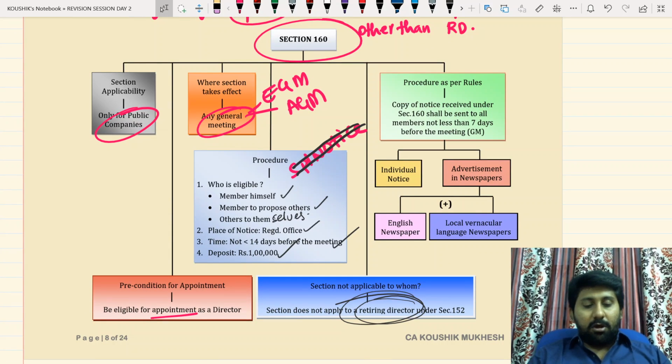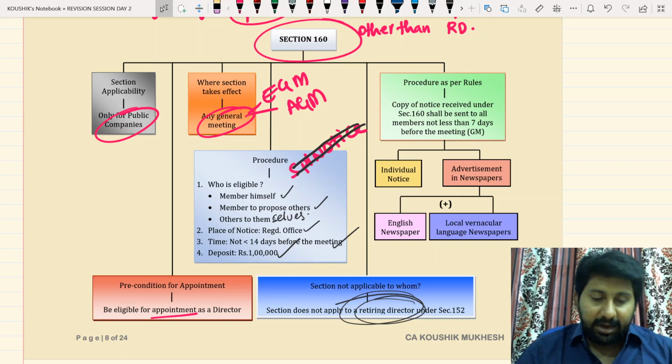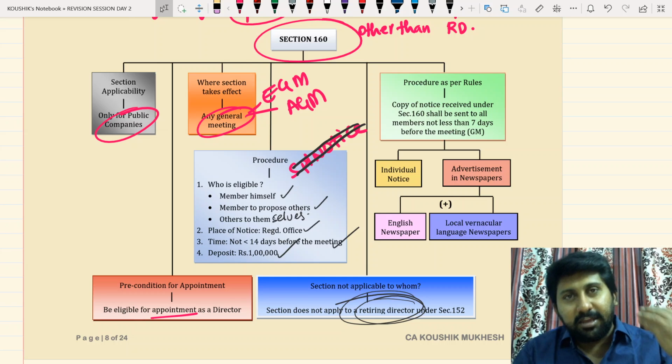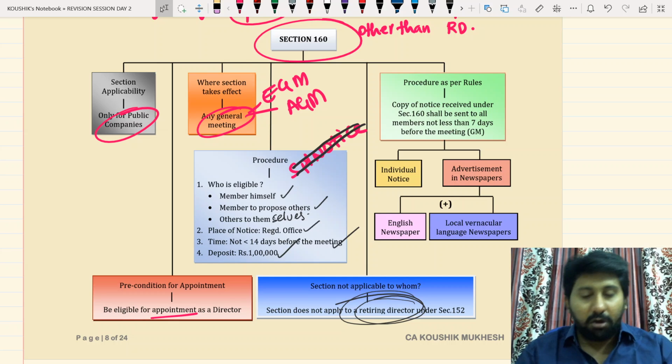Applicable to which company? All public companies. What is the procedure for appointment? Precondition is first you should be eligible for directorship. Next one, section does not apply to which director? Retiring director. Next one, where section shall take effect? AGM or EGM or both? Any AGM, any GM, either AGM or EGM.